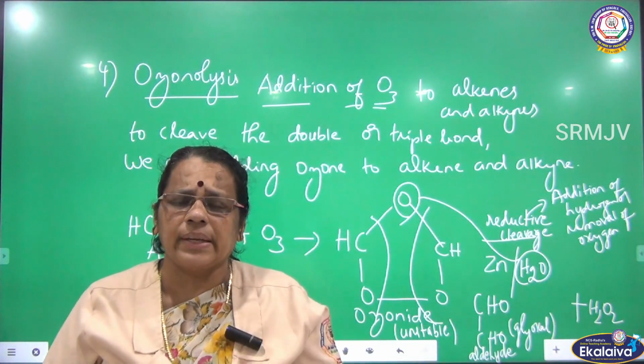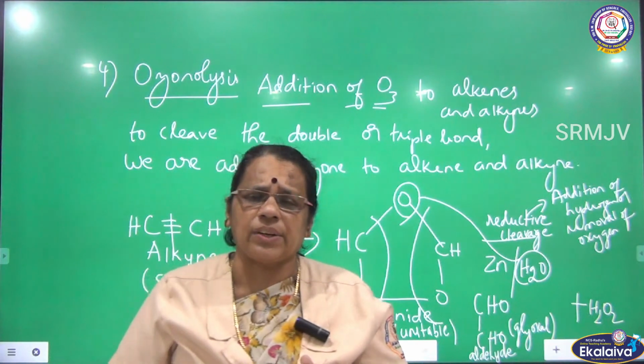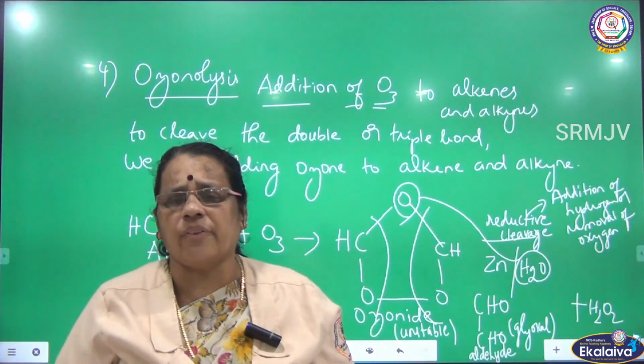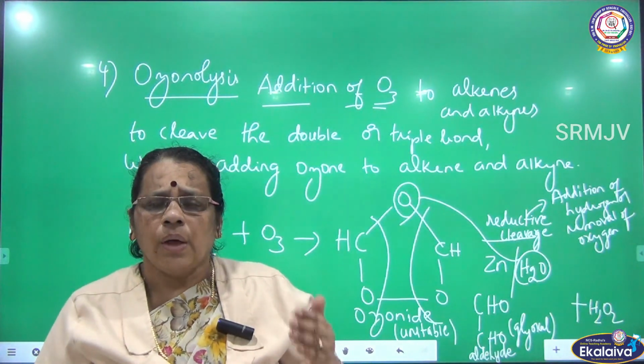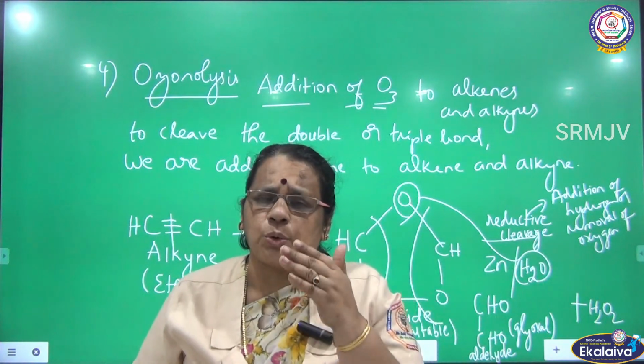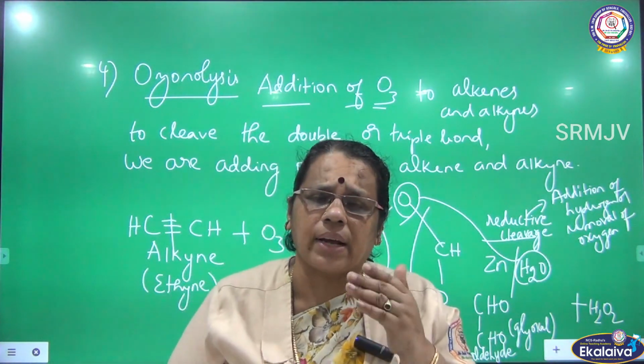Okay children, today we have seen the 3 different methods of preparing aldehydes and ketones. I have started with oxidation, catalytic dehydrogenation, hydration of alkynes. The next one we have started with ozonolysis of alkenes and alkynes. So up to this I am stopping, children. I want everybody to go through this at least 2 times. You write as homework so that you will have clarity.